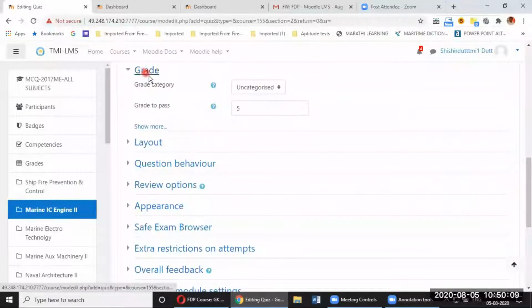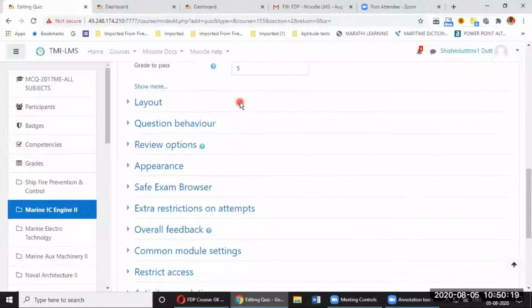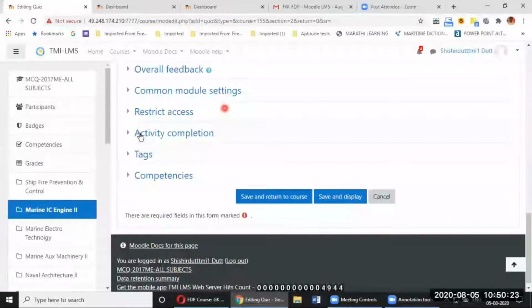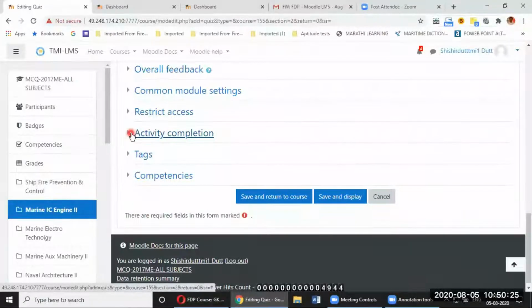Then grade. Grade category, do not worry. We have not created any category, so we'll not worry about that. Grade to pass, you can put 5, and otherwise you can leave the grade untouched. Then we scroll all the way to the bottom, and there's something called activity completion. It is the last but third tag, or button, which is there.